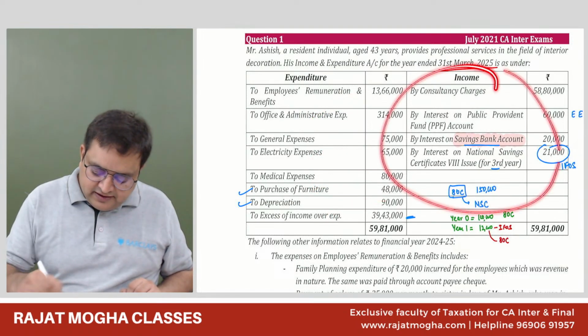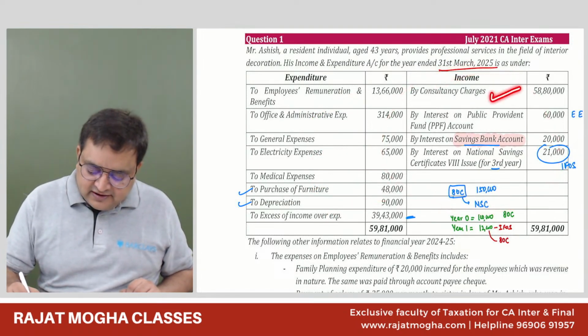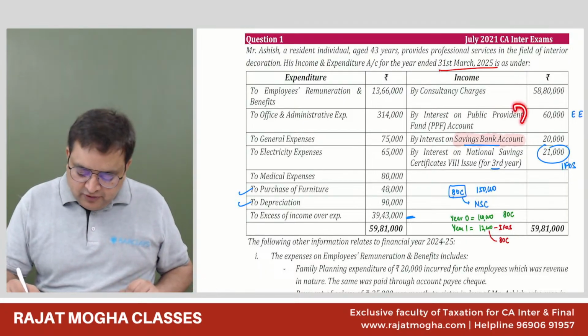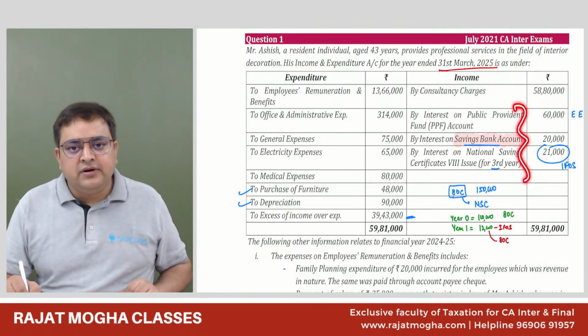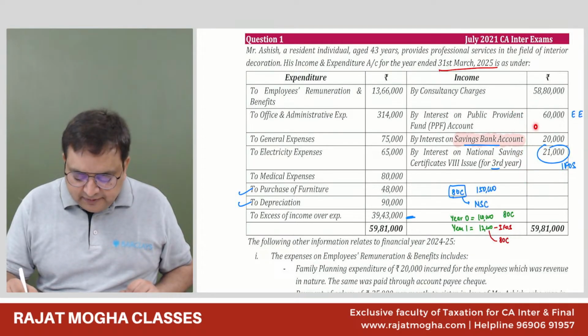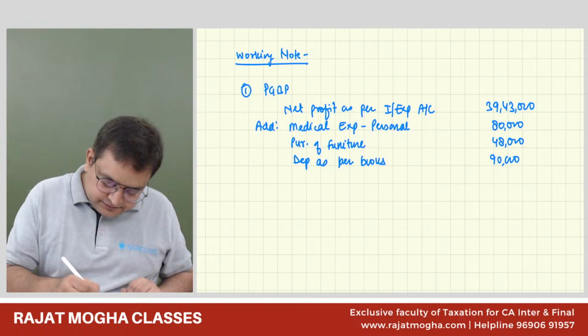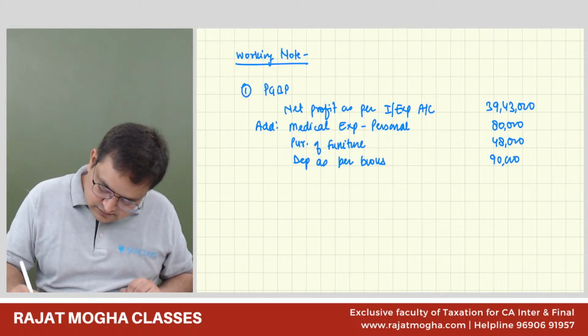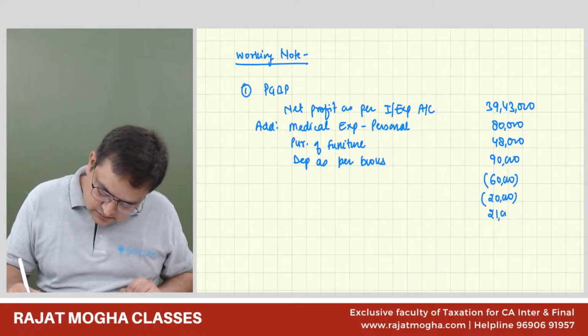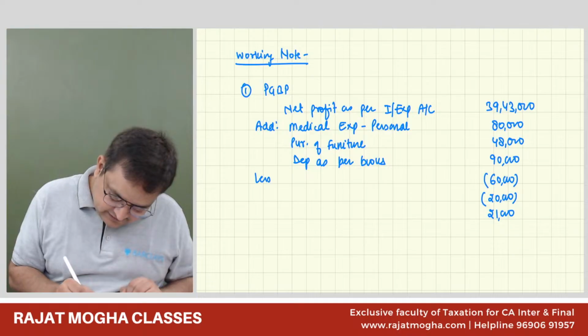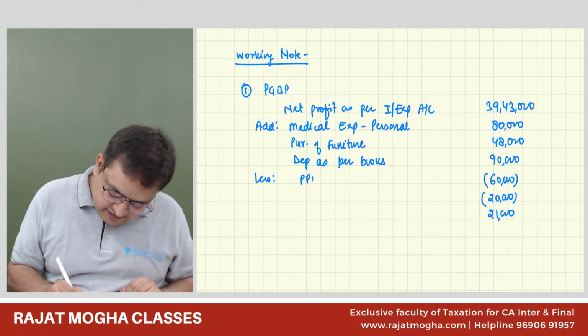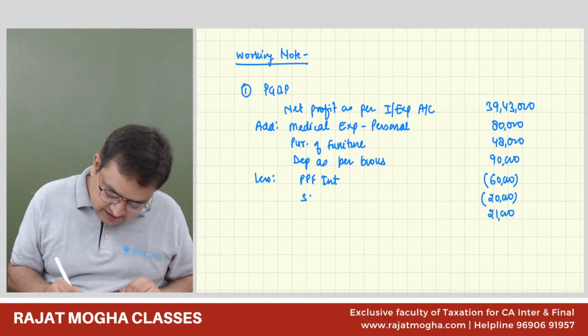Step 3, income side. So we found that only consultancy charges we are okay as PGBP, but all these 3 incomes are not your PGBP income. So we'll subtract them. 60, 20, 21. Less. 60 was PPF interest. 20 is your saving interest.